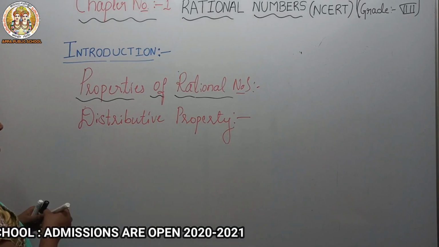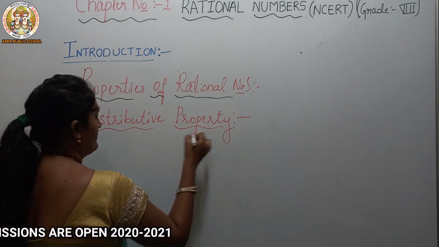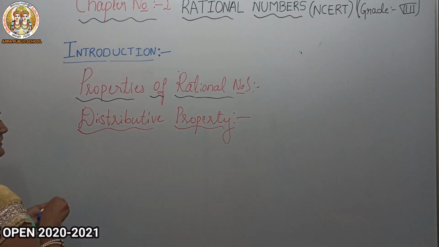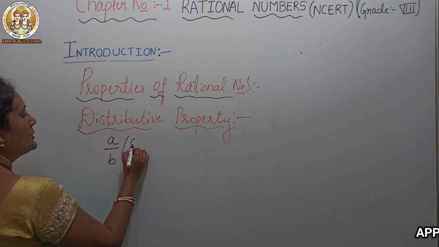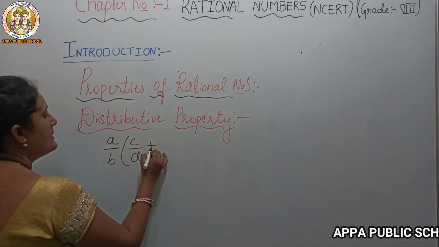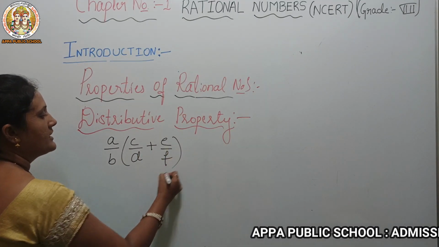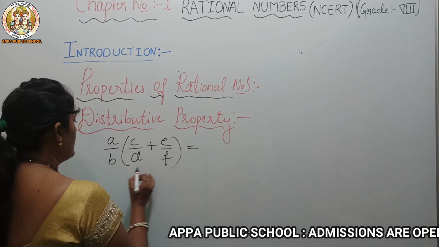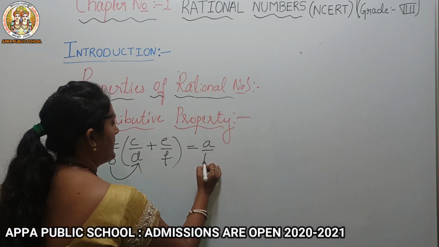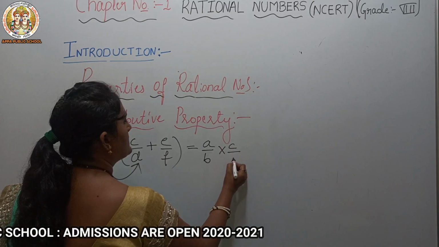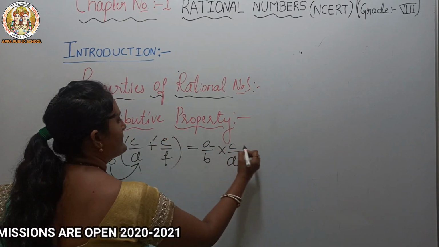See, a by b into c by d plus e by f. Shall we simplify? First this term with the first one: a by b into c by d, this plus as it is.